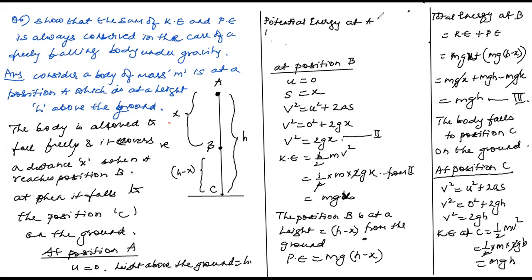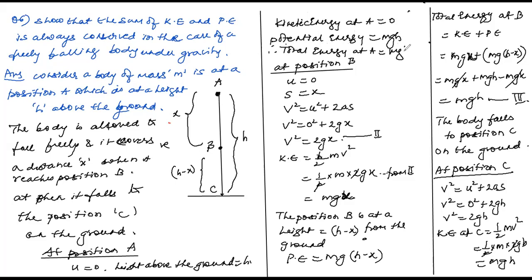Kinetic energy at A equals 0 because it is at rest. Potential energy equals mgh. Therefore, total energy at A equals mgh plus 0. How much is it, beta? mgh.